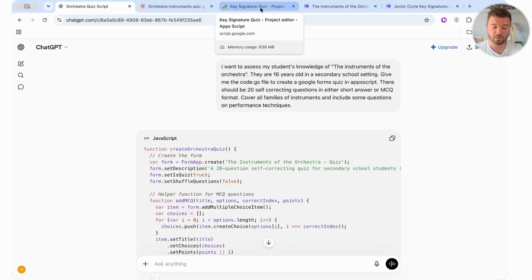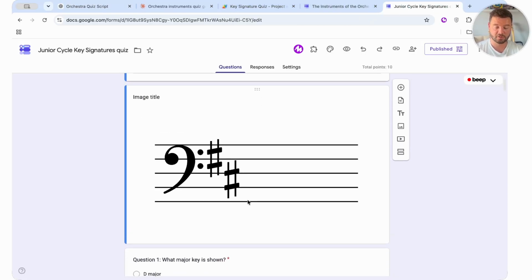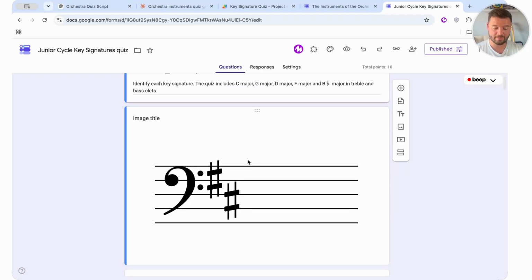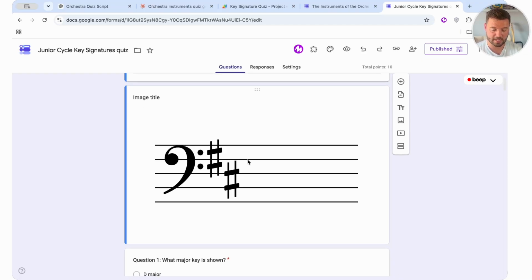And then the very last thing I want to show you is if you require students to see a picture or some sort of visual and then answer a question about that. For example, in key signatures, when it comes to key signatures for music, I need my students to be able to see this key signature here on the bass clef and know that it means D major. So what I've done here is I have uploaded all of the images, the PNGs of the key signatures that are required for this class or this cohort into my Google Drive.